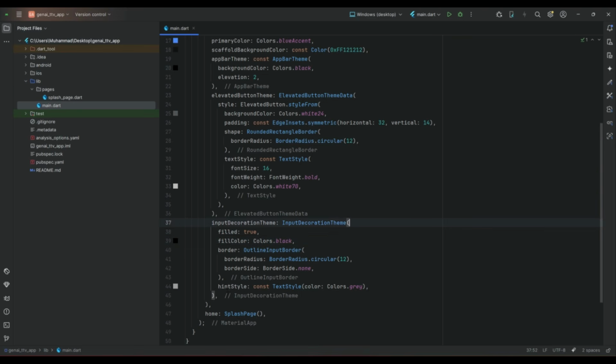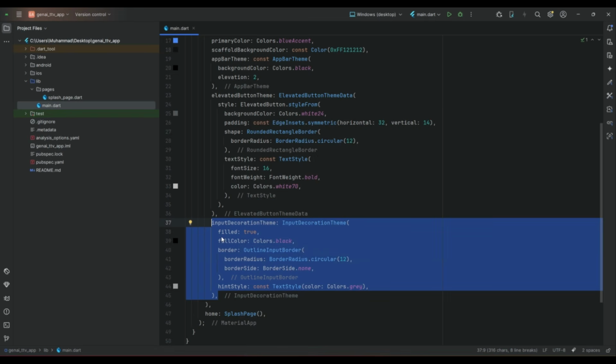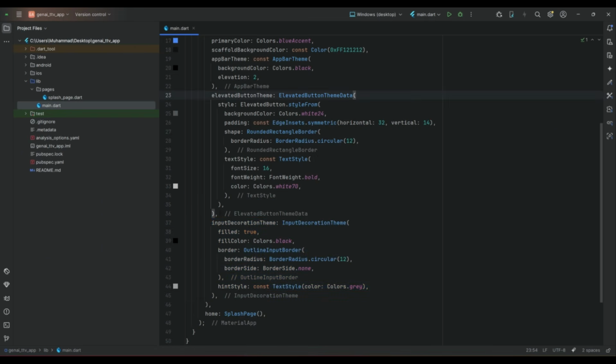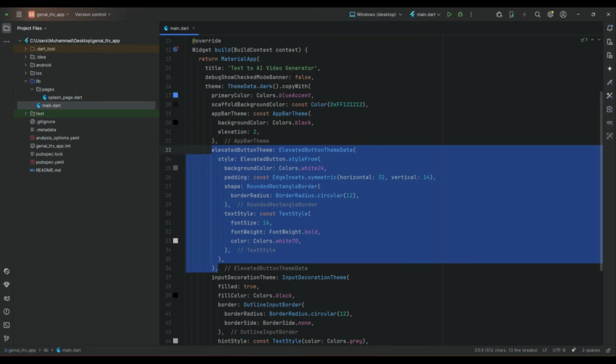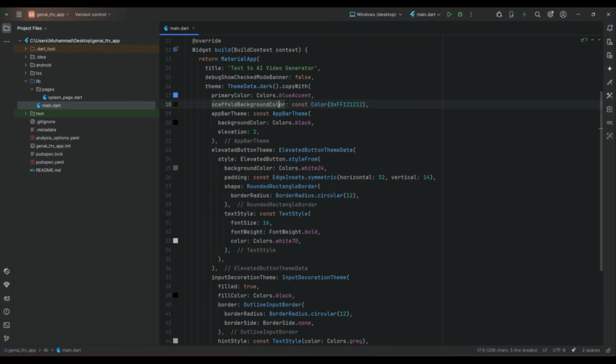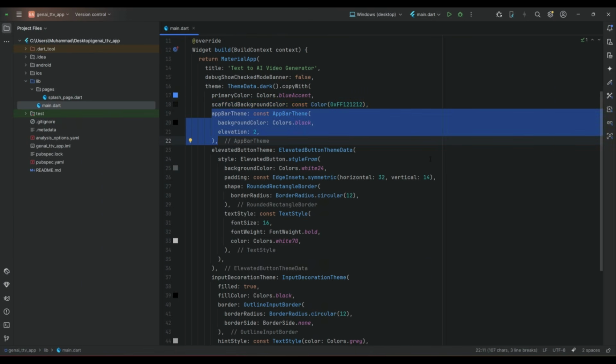So this is how we apply theme and styling in our Flutter app for the input fields, for the elevated buttons, and for the entire app, that is for each page's background color, each page body, and each page app bar. This is how we set the theme.